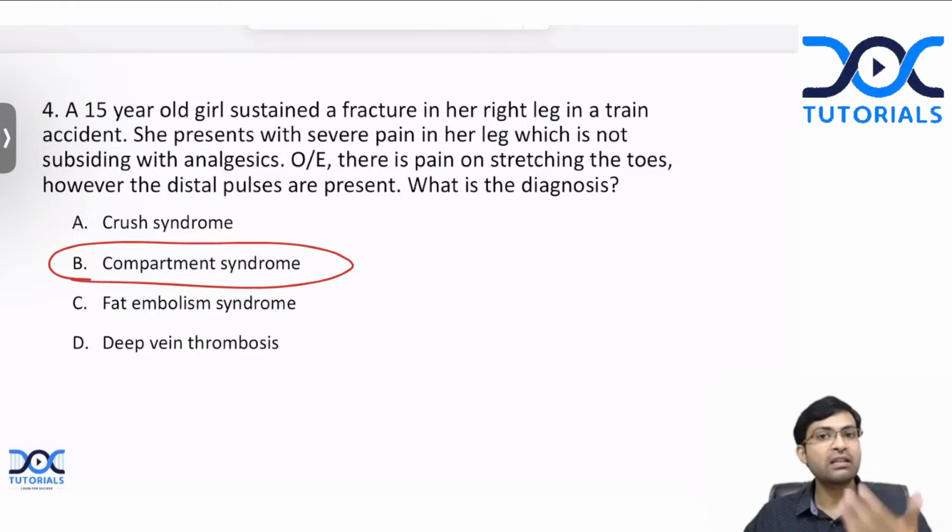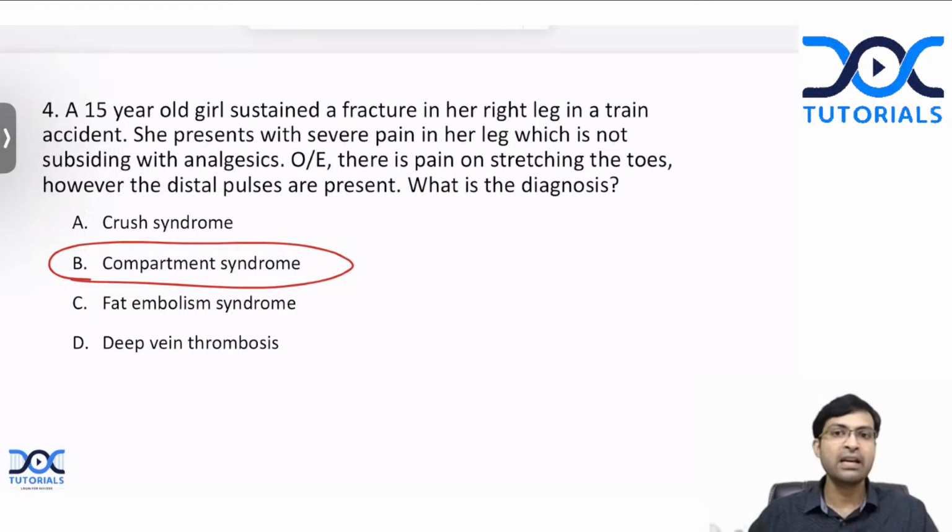What will this result in? This will result in ischemia of the muscles. What happens to an ischemic muscle? It becomes edematous again, and there is going to be a further increase in intracompartmental pressure, and this process goes on for a long time, and finally the entire limb becomes completely necrotic.